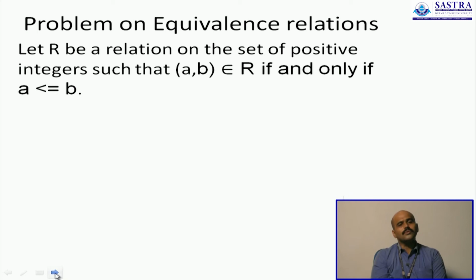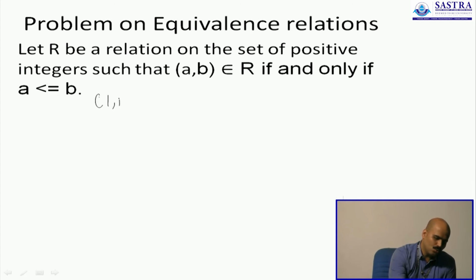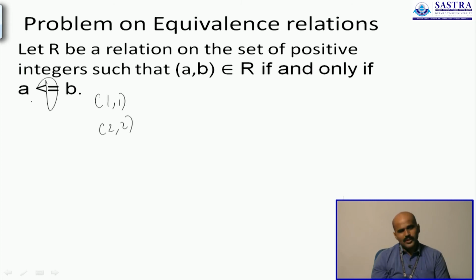Now what about this? This time we are considering only the set of all positive integers, but you say A and B are related only if A is less than or equal to B. When you compare the two numbers, one of them should always be greater than the other, or the other should be equal to this. Only then you have a pair possible. Now what are such elements that you see here? We will definitely have (1, 1), (2, 2), etc., because 1 is equal to 1 and equality is part of the definition. 2 is equal to 2, 3 is equal to 3, etc.